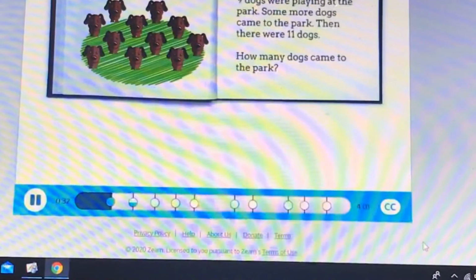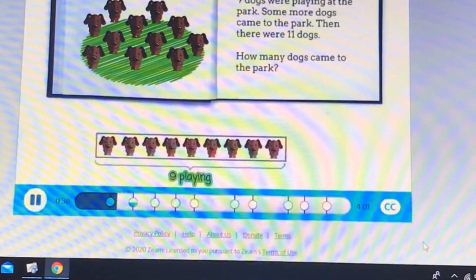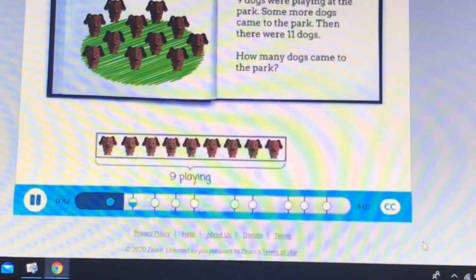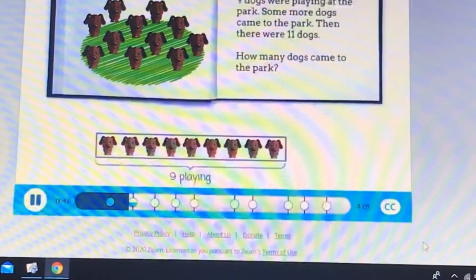The story tells us 9 dogs were playing at first. That's the first part of our tape diagram. Then some more dogs came. That's the part we need to figure out. We know that there were 11 dogs in total. Let's complete the tape to show the 11 total dogs.